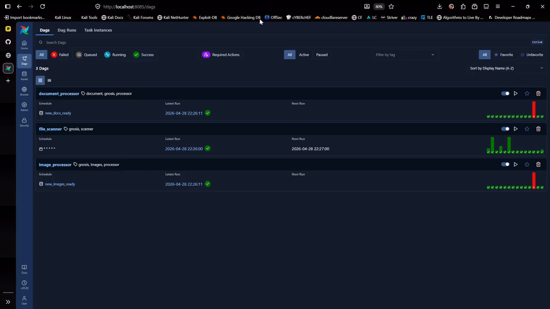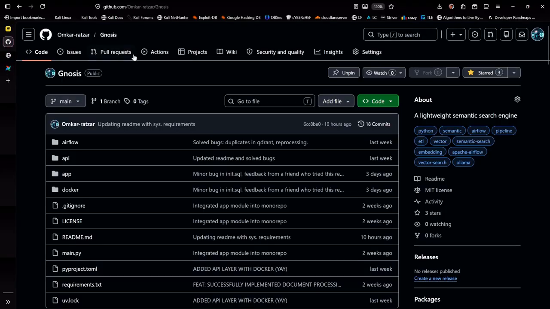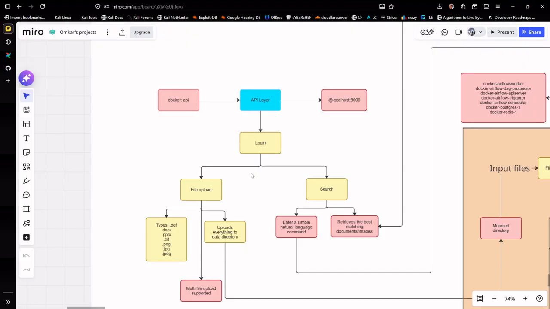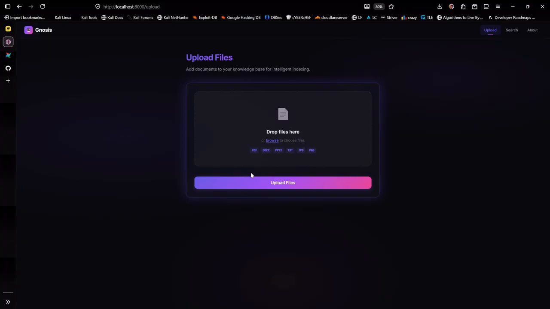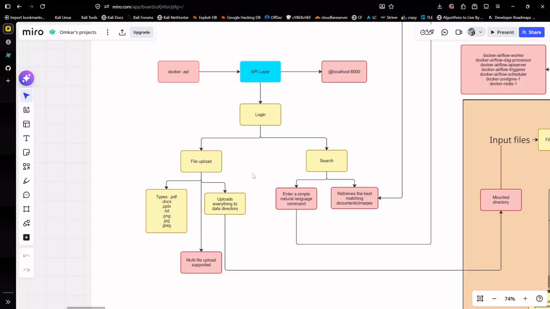So this is my Airflow UI. Let's get here later. And here's my GitHub link, which I'll be attaching in the description. So yeah, this is our API layer, and from here we'll be uploading files, and whatever files we upload will be sent to a directory, and that directory is actually mounted.